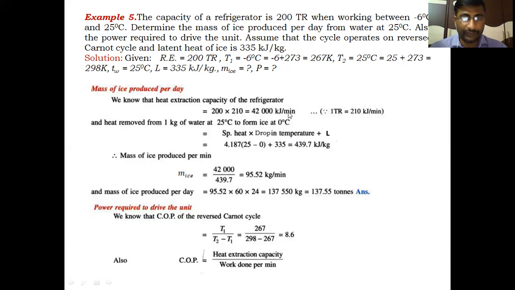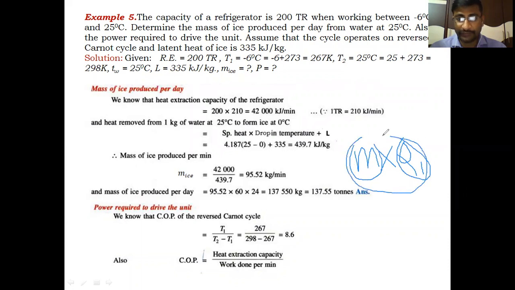I'm writing here: mass of ice into heat to be removed from the water. Let us take it as Q1, the heat to be removed, this is 439.7 kilojoules per kg. This is per kg into mass of ice, then we will get the total amount of heat per minute equal to 42,000 kilojoules per minute. From this equation, m equals 42,000 divided by Q1, which is 439.7 kilojoules per kg. Then we will get the mass of ice produced per minute.